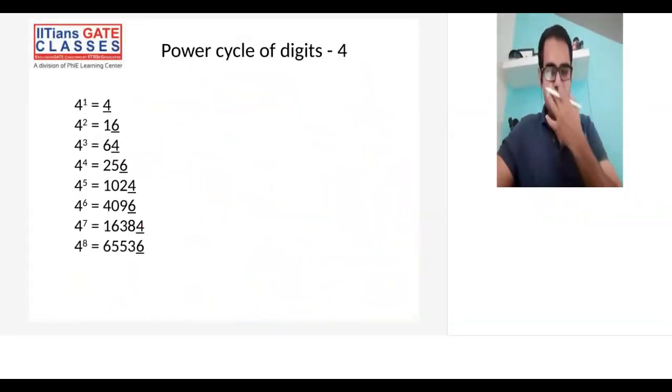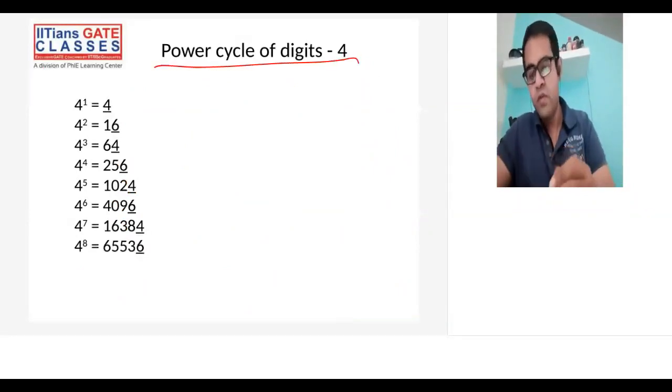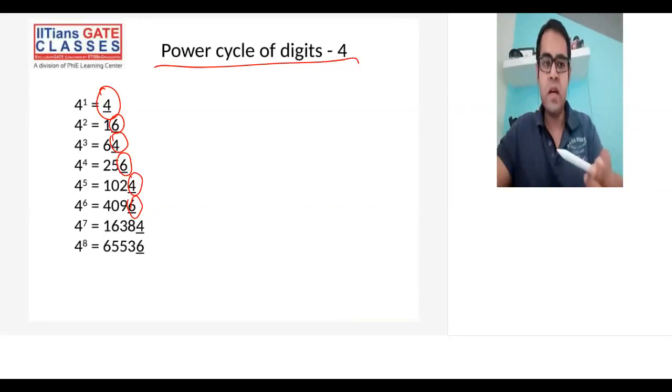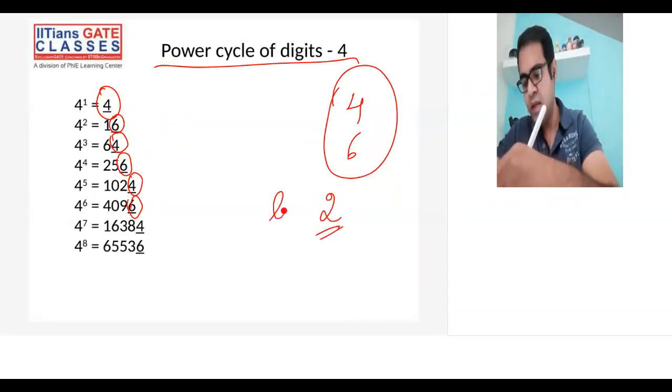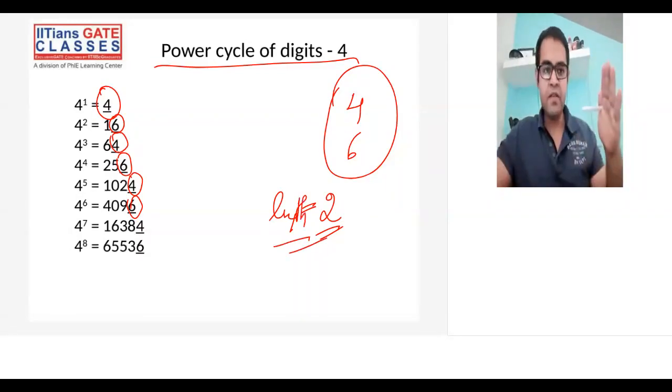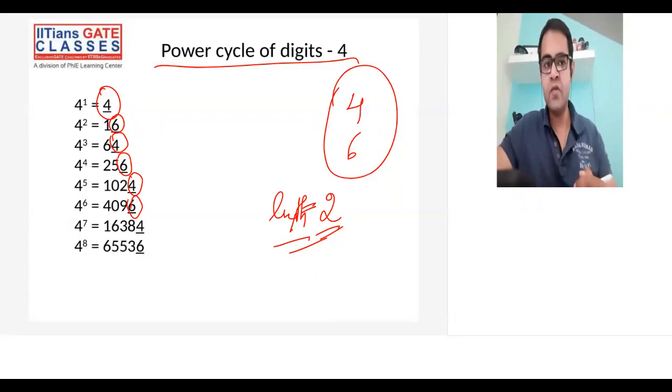All right, now let's concentrate on the power cycle of digit 4. If you see, 4 actually has 4, 6, and now we don't have a third unique number. We have again 4 and then again 6, again 4 and again 6. So I think you've already figured out that the cycle length here is nothing but 2, because after every 2 powers 4 is repeated as the unit digit, and after every 2 powers 6 is repeated as the unit digit. So the cycle length here would be 2.